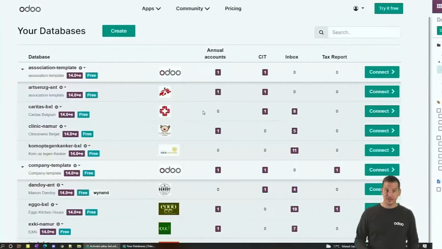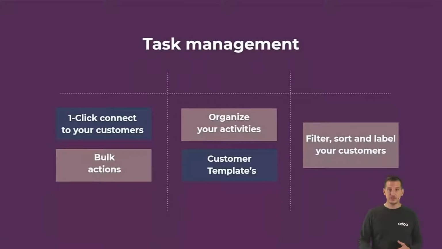So let's jump back to our presentation. Because what we've seen over here, first of all, task management. From the dashboard, in one single click, you can connect to one or multiple customers. By selecting multiple databases, you will be able to perform bulk actions in order to invite new employees, to remove them, or add labels. You can also organize your activities by creating multiple activities.